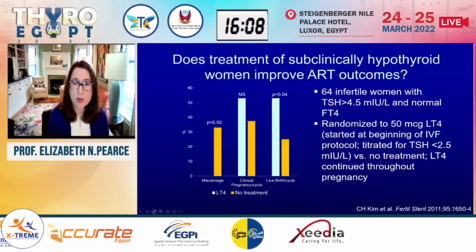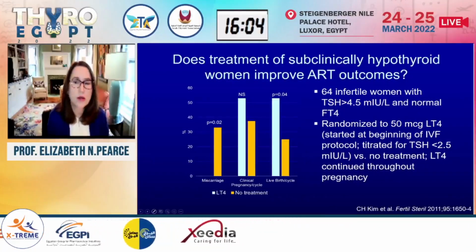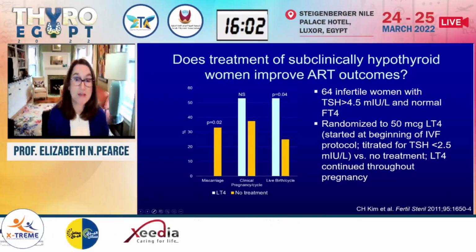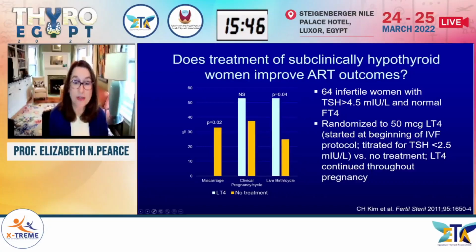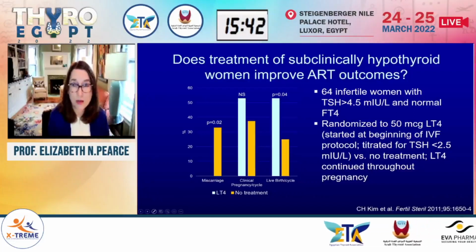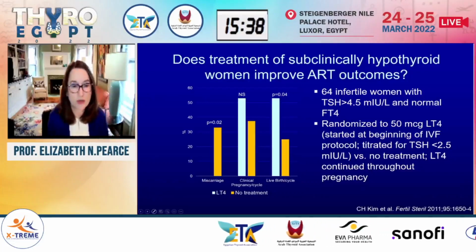And a very similar trial was published the next year, a very similar protocol. So here, enrolling an even smaller group of women, 64 infertile women, TSH greater than 4.5 with normal free T4 at baseline, randomized to 50 micrograms of levothyroxine daily, started at the beginning of the IVF protocol, again titrated for that same TSH target of less than 2.5, compared here to women who got no treatment. And as in the other trial, when women were treated, the treatment was continued till delivery when pregnancy ensued.